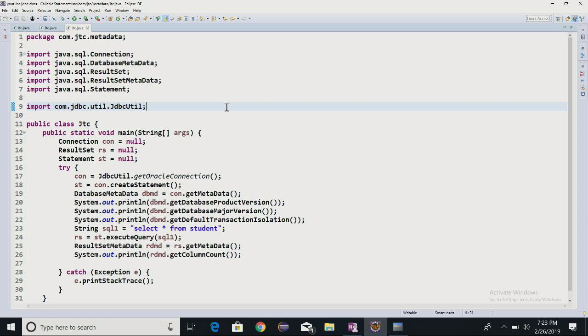But yes, before that there is one more class in JDBC, and after that we will be starting Servlet in this class, correct?